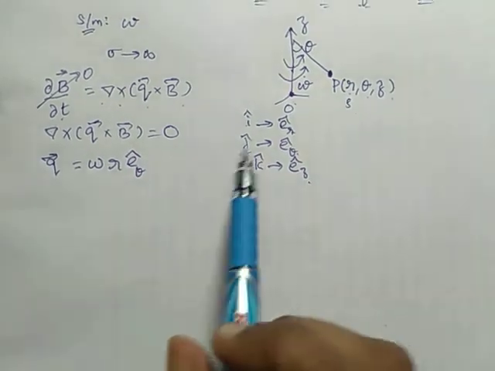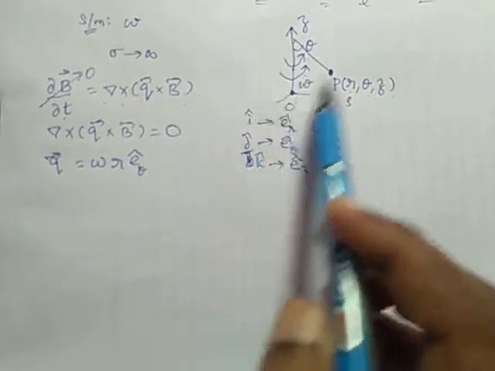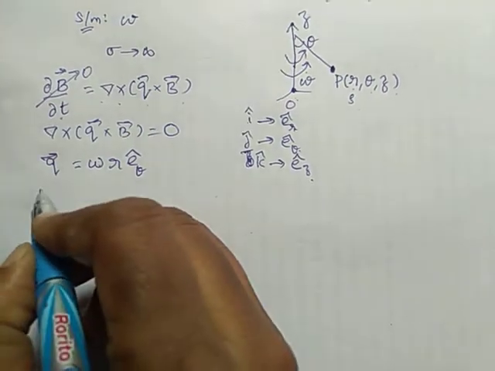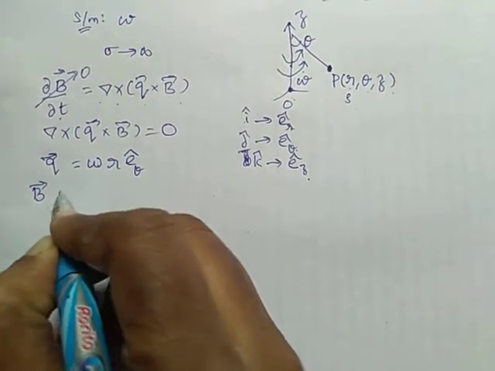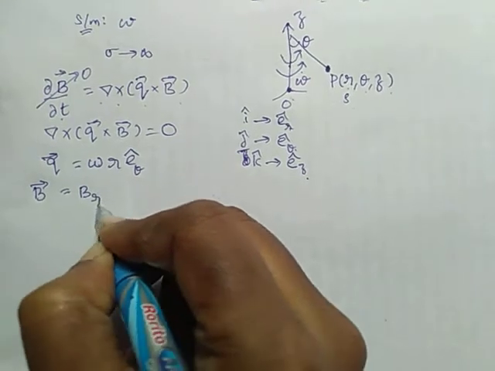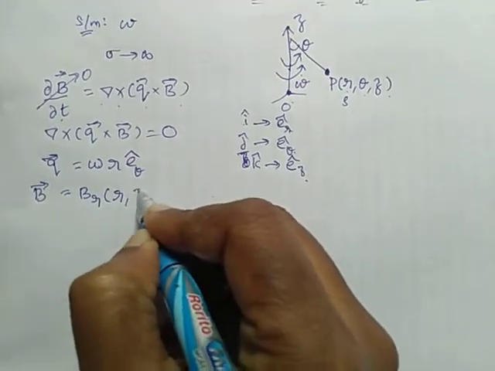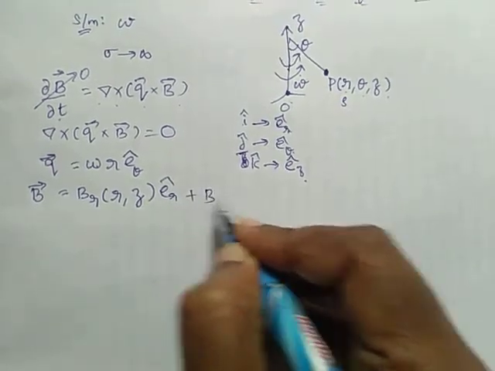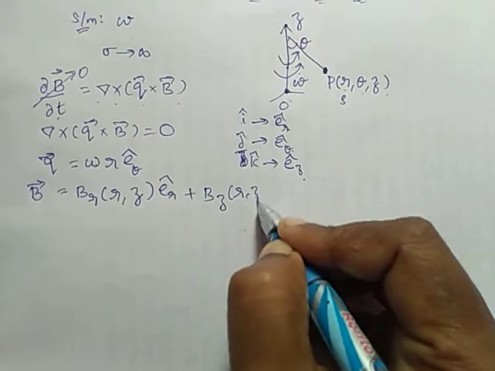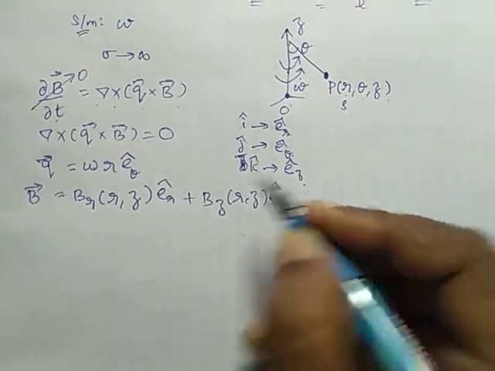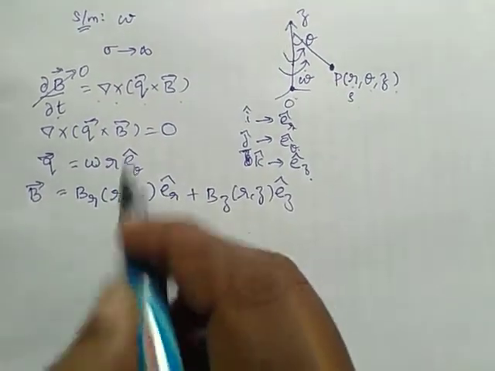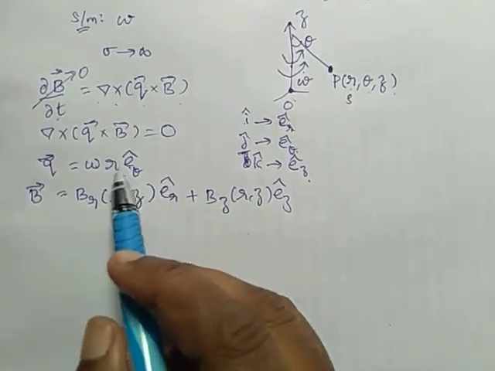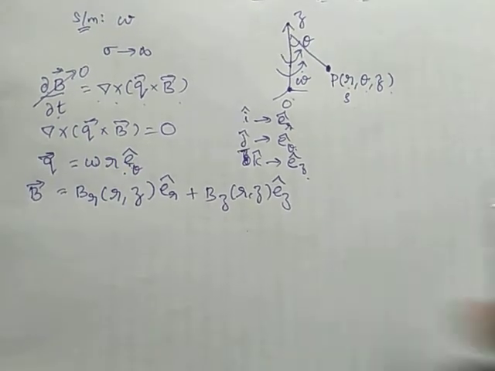So q, the velocity due to the rotation, is omega r e theta. And the magnetic field B is given by B r, which is a function of r and z, along e r, and B z along e z. Usually there is no magnetic field along the theta direction, so we have components along the r and z axes.